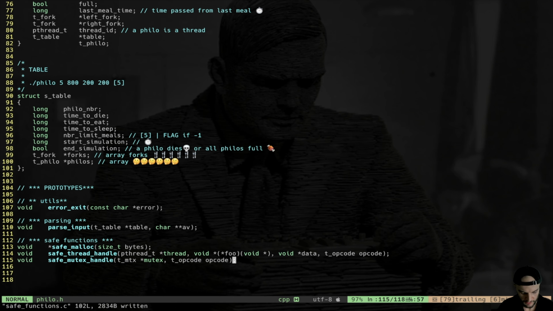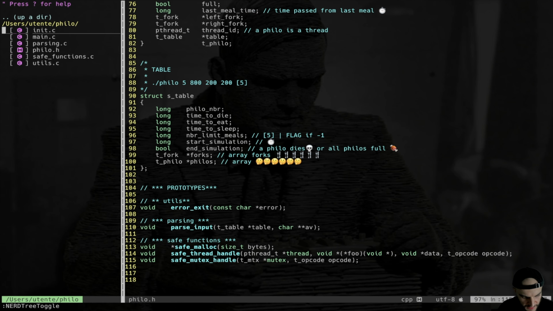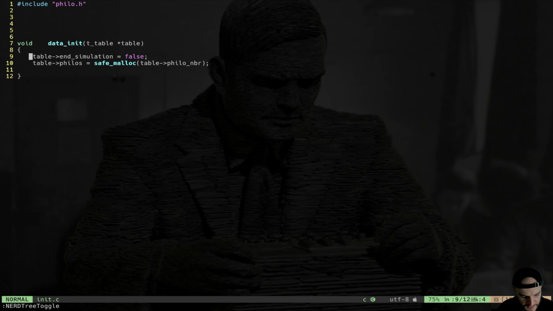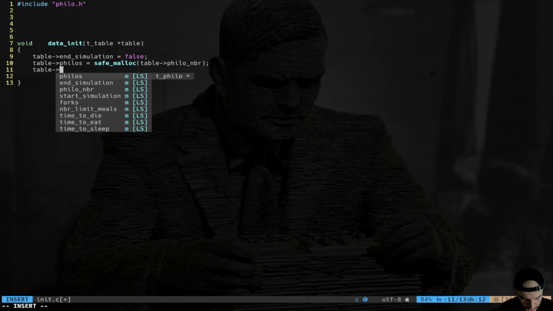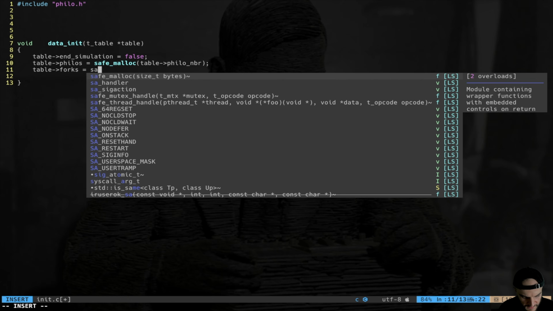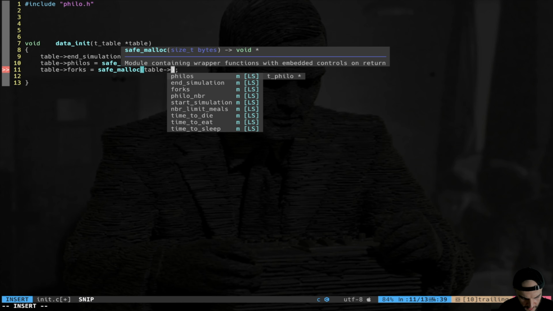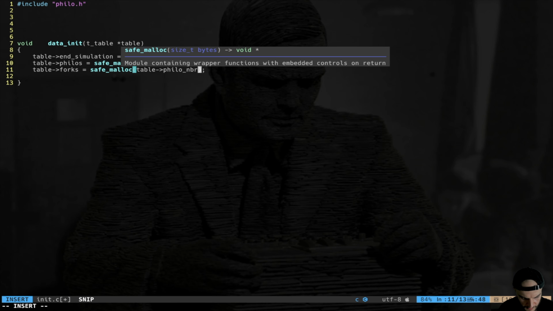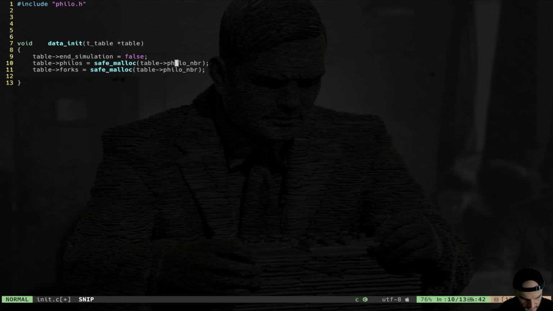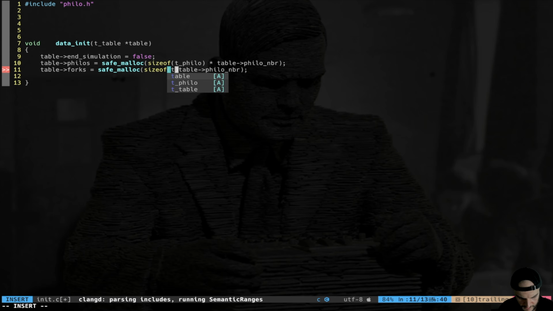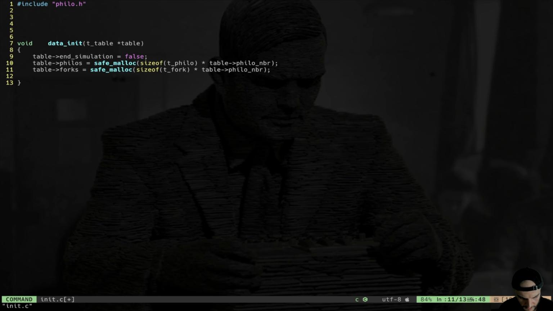All right, now let's go back to the actual init. We made a lot of save functions. So table philos is okay. Then we do table forks, same, save malloc, table philo number, but here I just forgot to put the sizeof operator, stupid mistake. Here I need sizeof type philo per philo number, and here I need sizeof type fork per philo number. Cool.